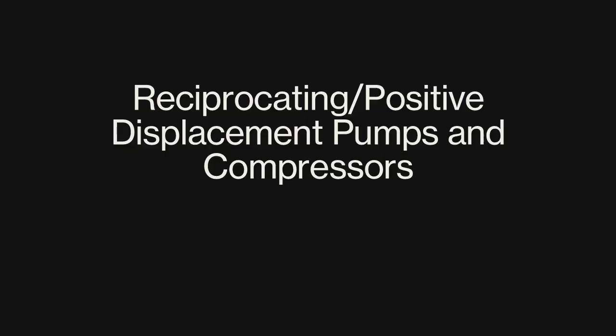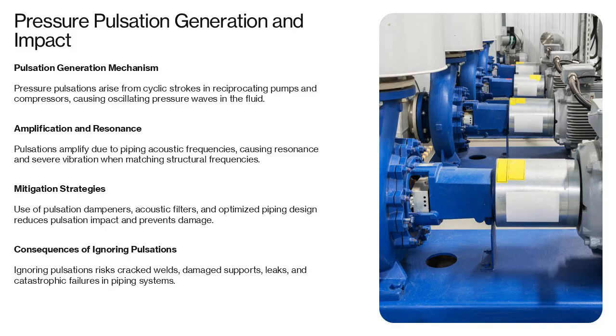Pressure pulsation generation and impact, reciprocating or positive displacement pumps and compressors. Reciprocating and positive displacement pumps and compressors inherently generate oscillating pressure fluctuations due to their cyclic operation. Each stroke or displacement event introduces a pressure wave into the fluid system, creating tonal excitation at the machine's operating speed and its harmonics. These pulsations can be amplified by acoustic natural frequencies within the piping, resulting in high dynamic pressures and shaking forces at bends, tees, and reducers.